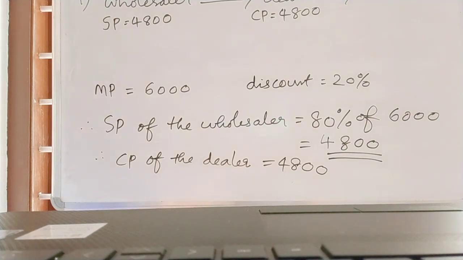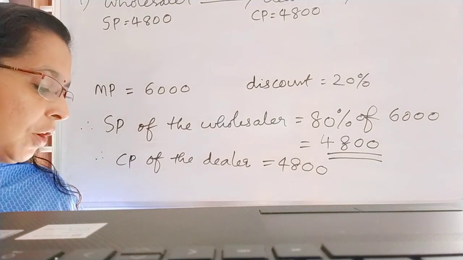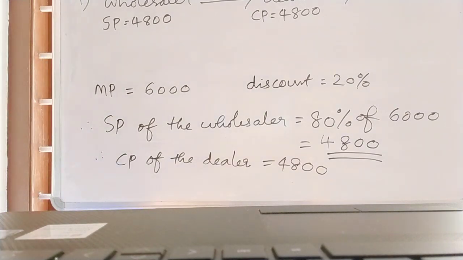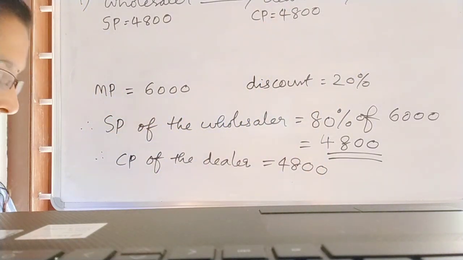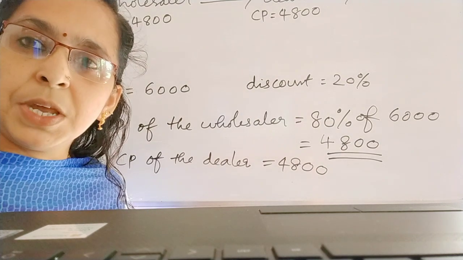The dealer further sells the article to a customer at a discount of 10% on the marked price. So what is the meaning of that?